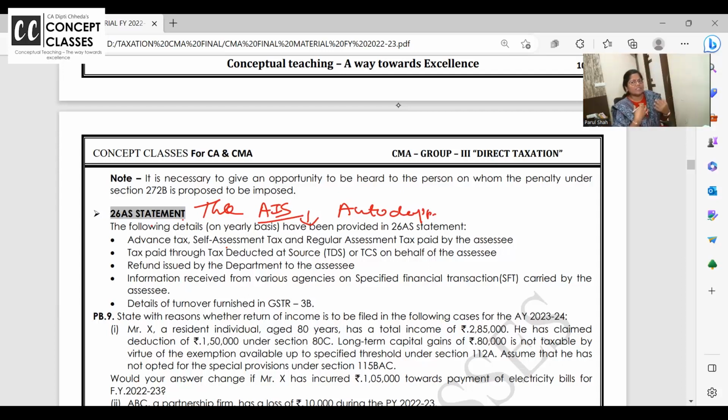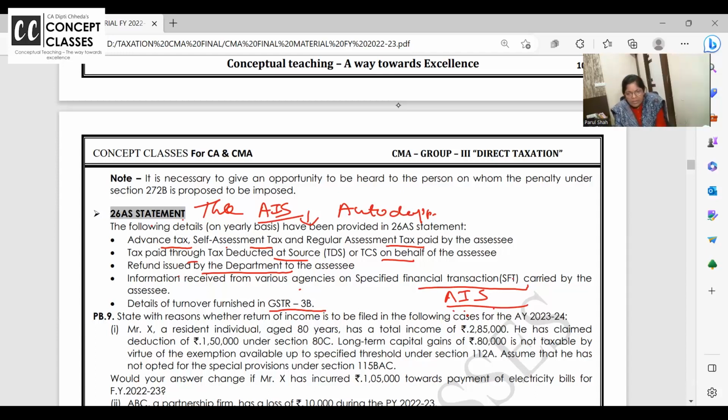If my GST turnover is 30 lakhs and monthly I am filing GST return, auto drop. So what all details will be there in 26AS? Yes, advanced tax, self-assessment tax, regular tax, tax paid through TDS, TCS, refund issued by the department, information received from various other agencies, specified financial transaction. I am calling it as annual information statement. Same, SFT, AIS. You can write annual information statement and details of the GSTR turnover.